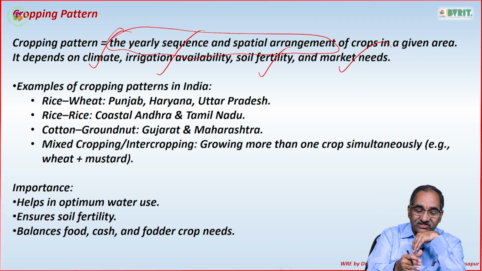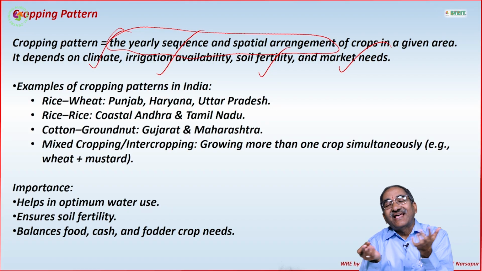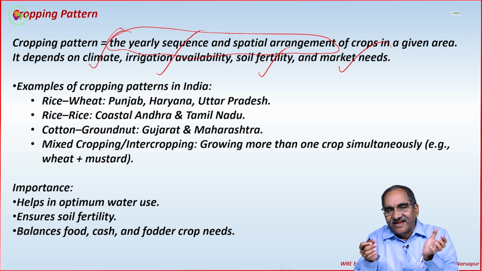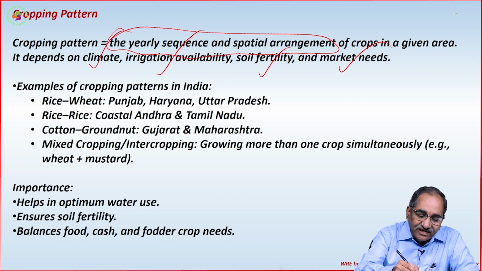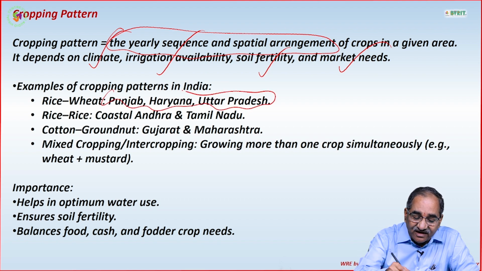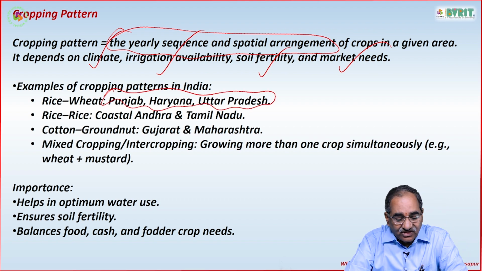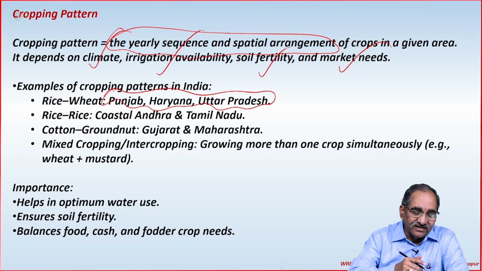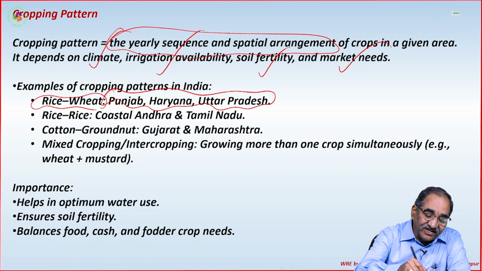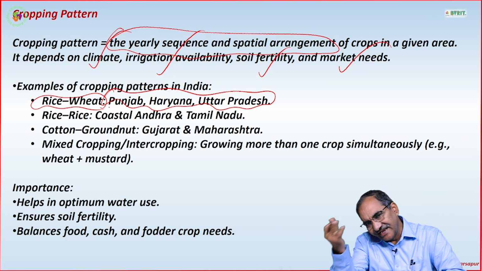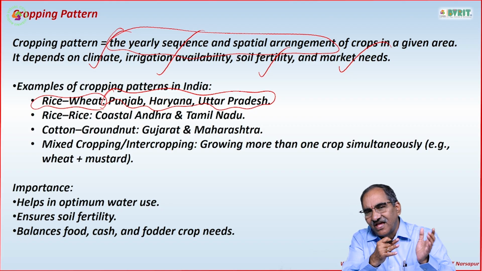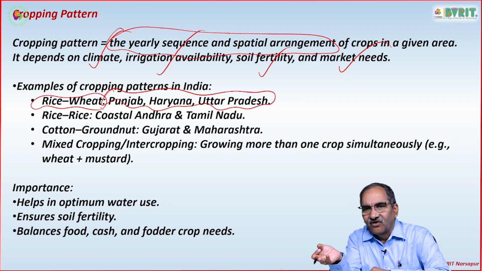So basically based on that we divide. What are the examples in this country? Generally what is the pattern? If I take these 3 states, Punjab, Haryana, Uttar Pradesh, the general pattern is rice, then wheat. If in Kharif they go for rice, then in Rabi they go for wheat.